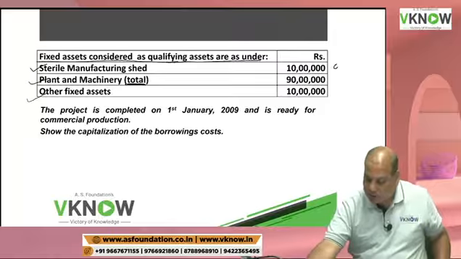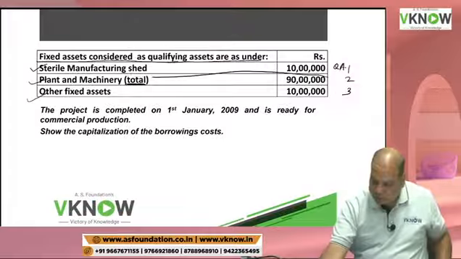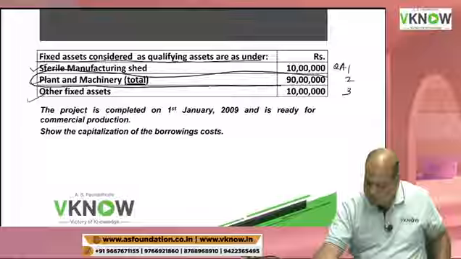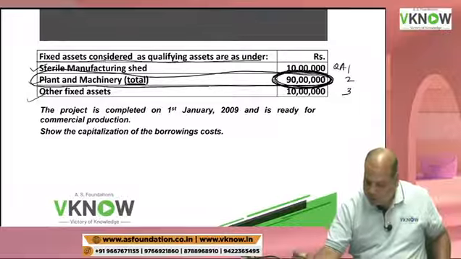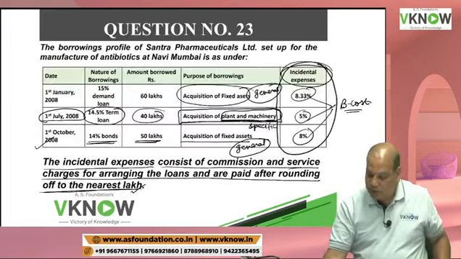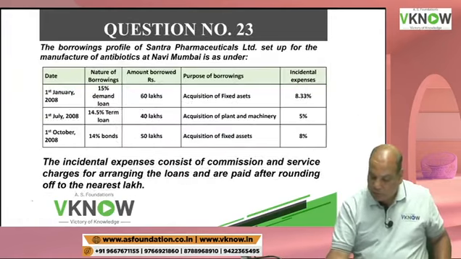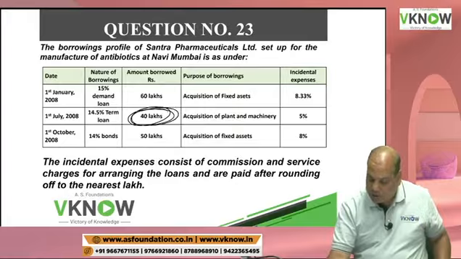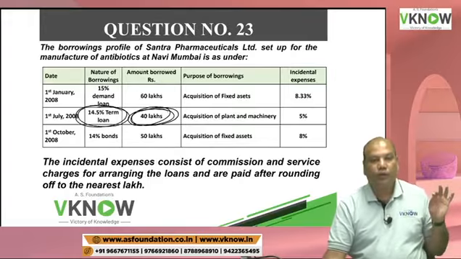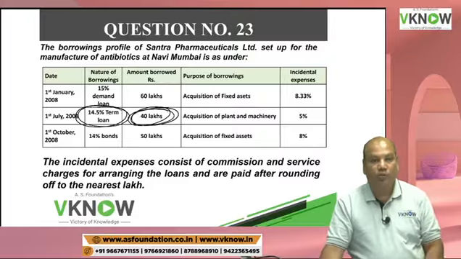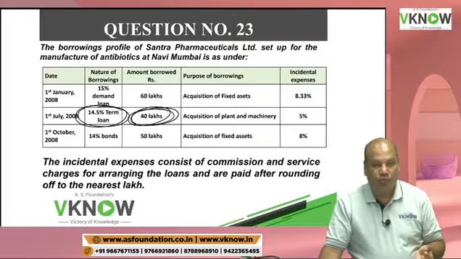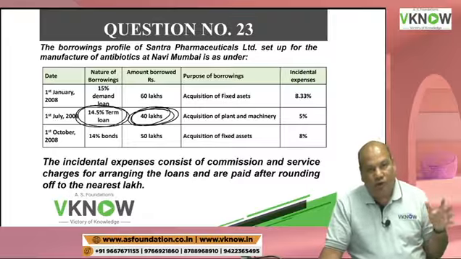These are qualifying asset 1, 2, 3. Now as far as plant and machinery is concerned, you have spent 90 lakh. Out of that 90 lakh, 40 lakh is specific borrowing. But only 40 lakh was specific borrowing. Remaining amount would have been spent out of general borrowing.